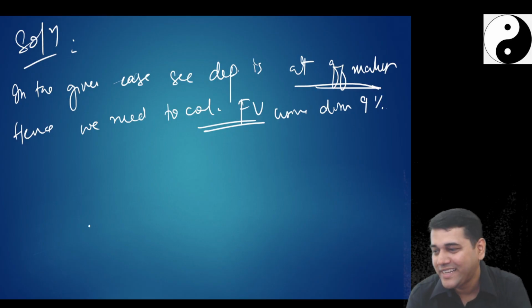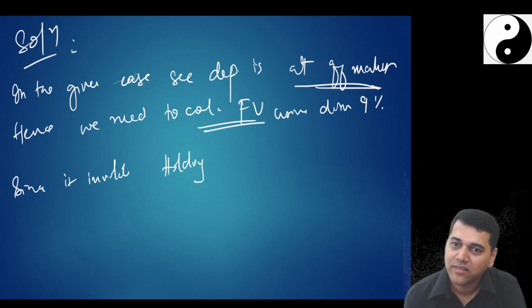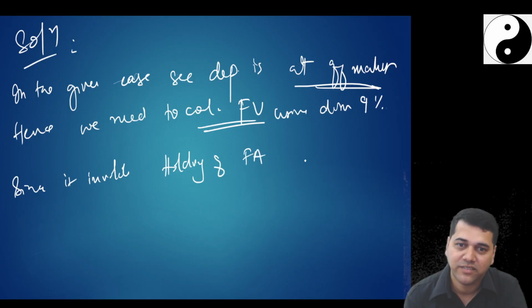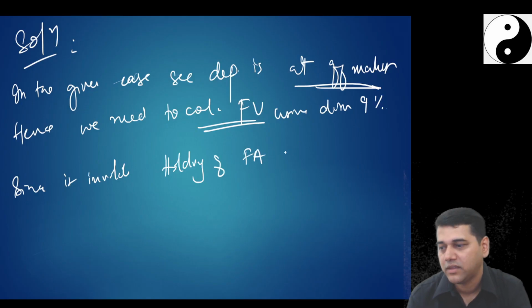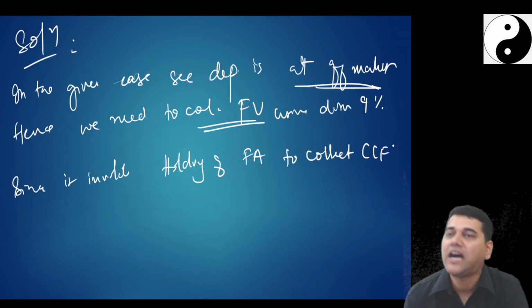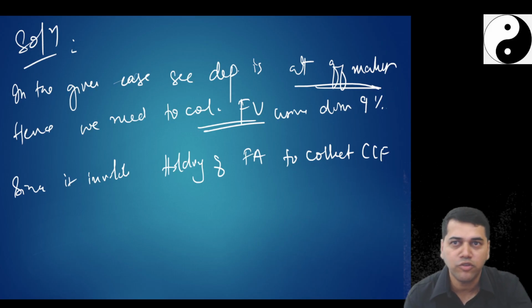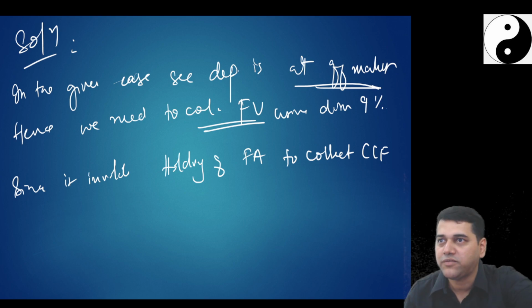Then you need to say, since it involves holding the financial asset, the security deposit, to collect contractual cash flows. Are you planning to sell this security deposit to somebody, like a zero coupon bond at a discount? No, you will hold it for the next 3 years or 5 years.